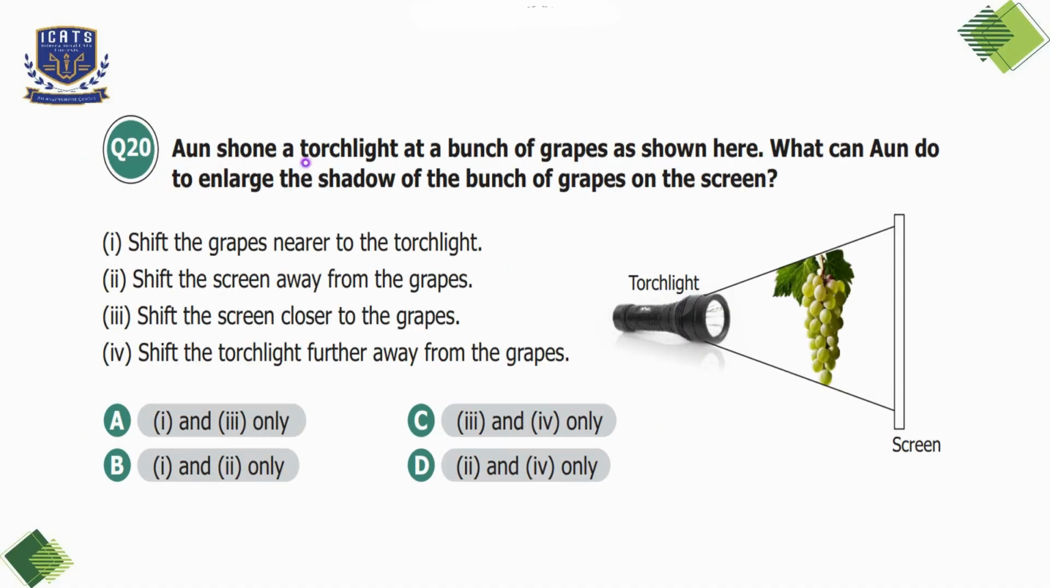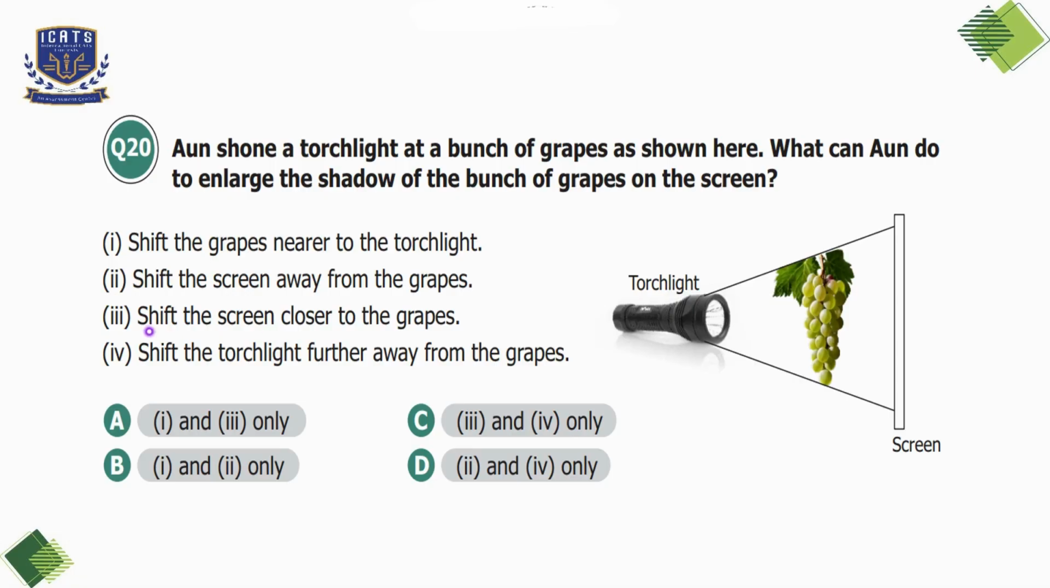Question number 20. Ron shone a torchlight at a bunch of grapes as shown here. What can Ron do to enlarge the shadow of the bunch of grapes on the screen? The first statement is shift the grapes nearer to the torchlight, which is correct because when we move the grapes closer to the torchlight, the size of the shadow will increase. The second statement is shift the screen away from the grapes. That is also another way to increase the size of the shadow. So, statement 2 is also correct.